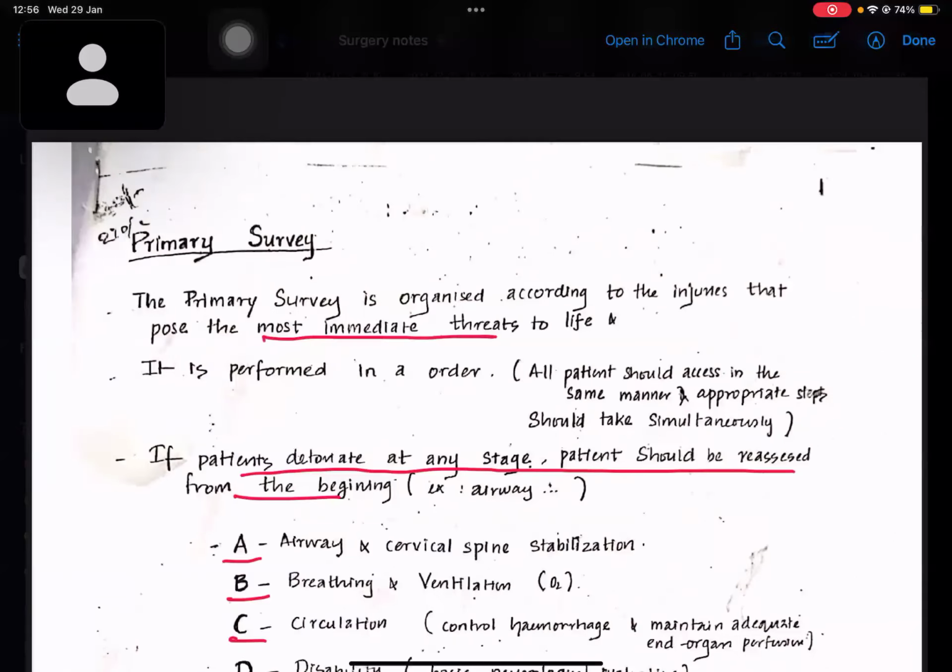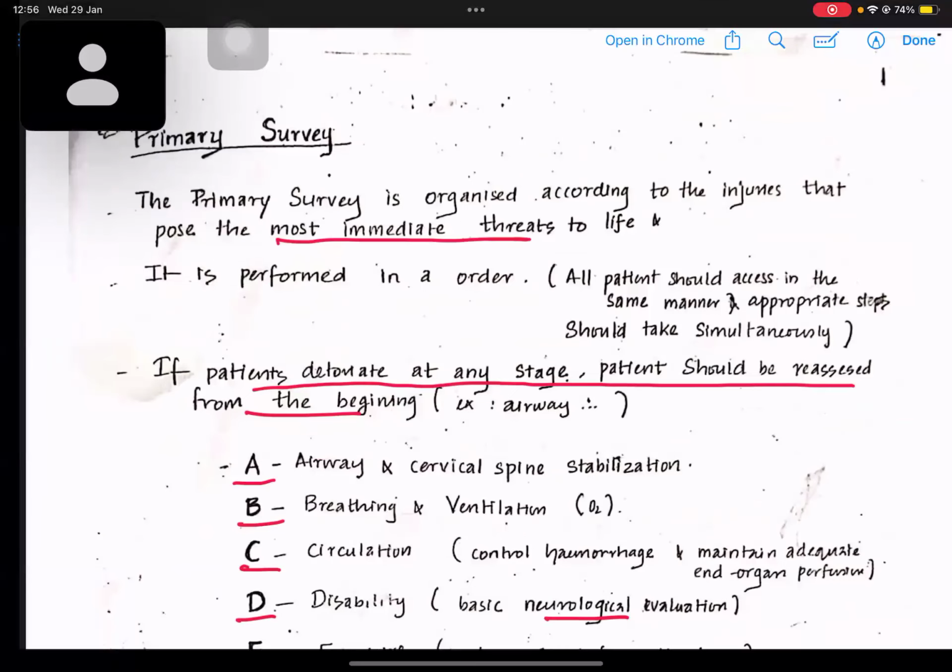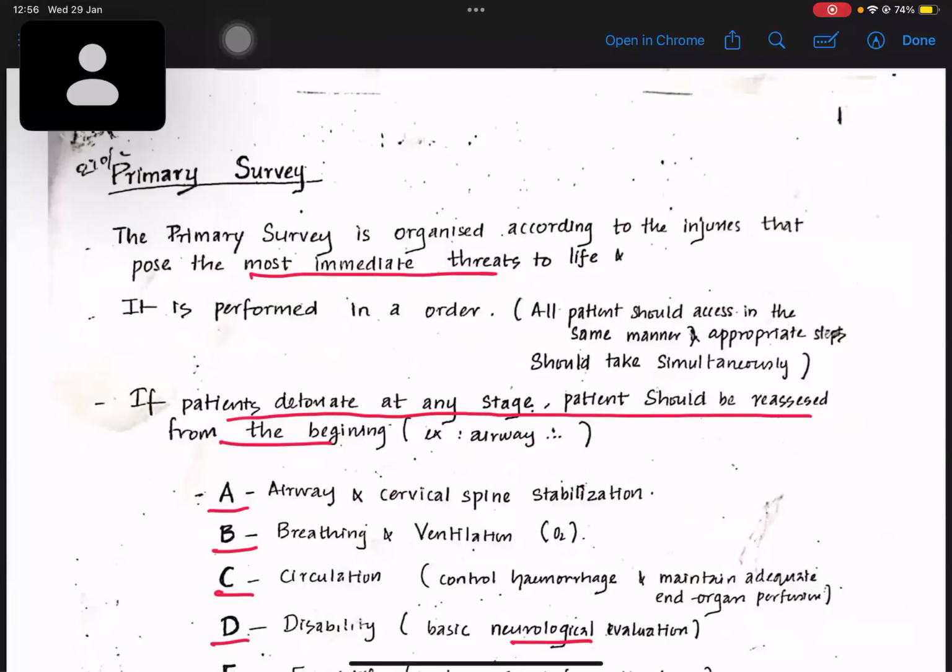Okay, the trauma, the primary survey is the important thing we should do. What is primary survey? Primary survey is organized according to the injuries that pose the most immediate threat to life. Here, the injuries which cause the most immediate threat to life are considered the most priority injury which we should treat first.